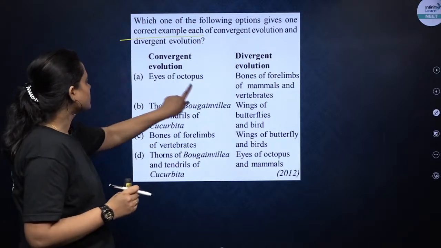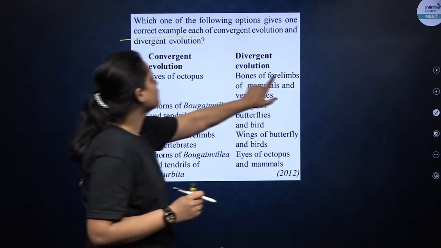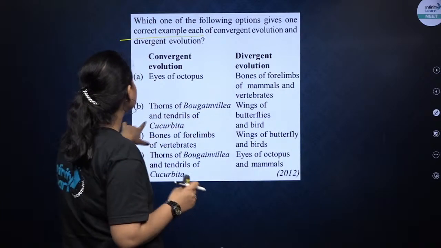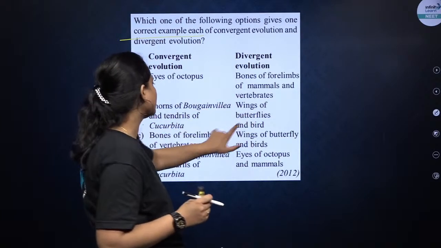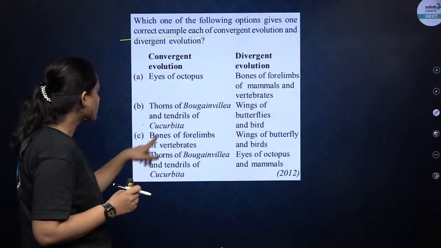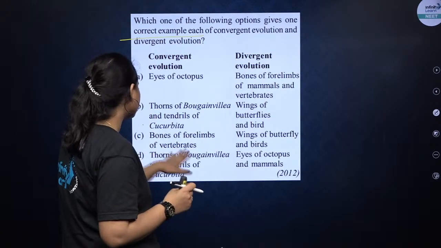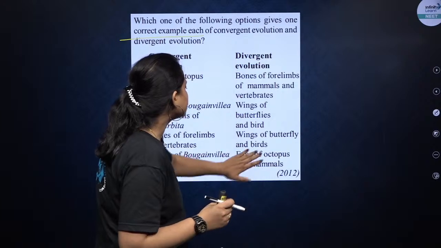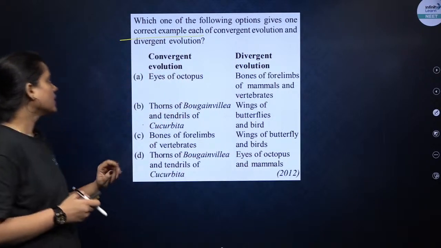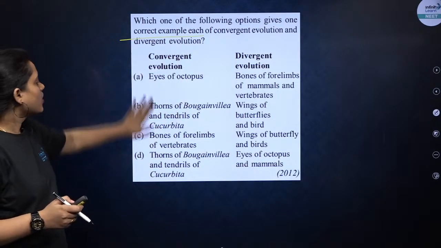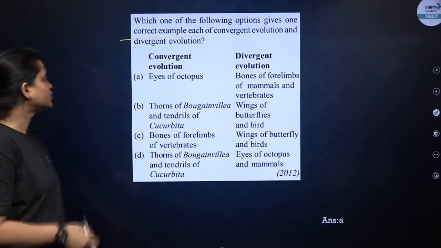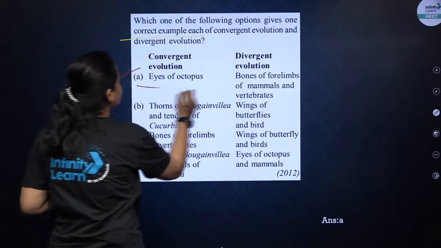Okay. So, eyes of octopus, bone of forelimbs of mammals and vertebrates, thorns of bougainvillea and tendrils of cucurbita, wings of butterflies and birds. Okay. So, correct option for convergent evolution and divergent evolution will be the first one.